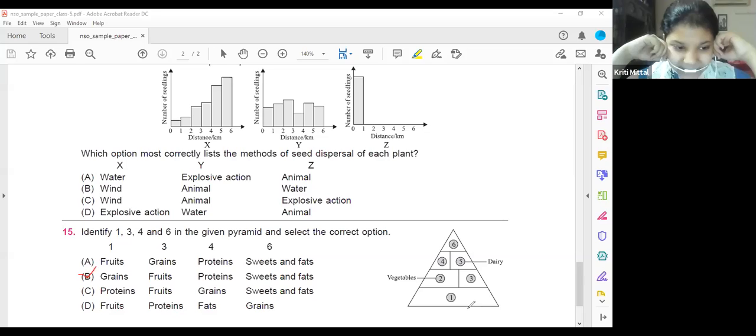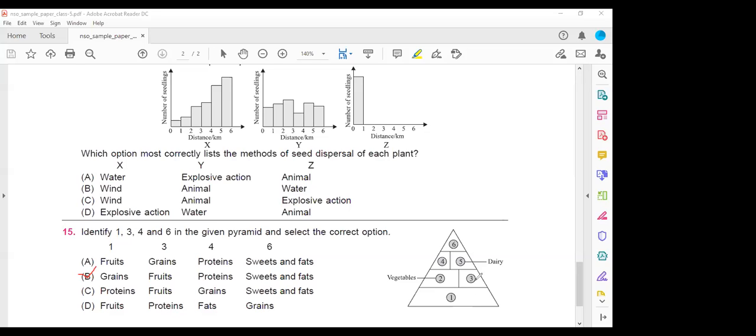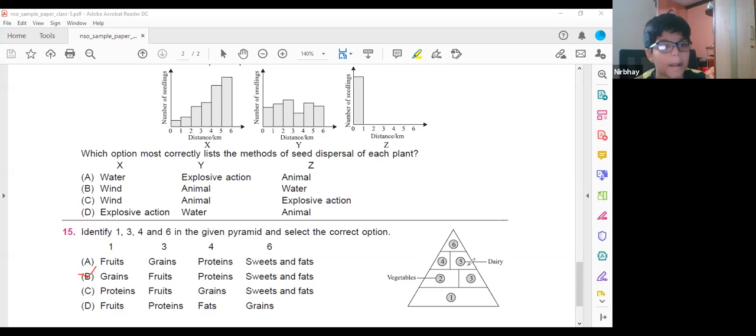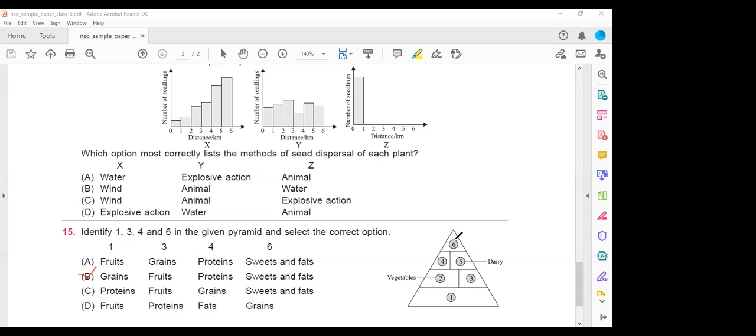Yes, B is the correct answer. So at 1, you have to take a larger amount of grains. Fruits and vegetables occupy the second place in the food pyramid, and the third place will be proteins. The 6th will be the sweets and fats, which you have to consume very, very little. Understood now? Very good, ma'am.